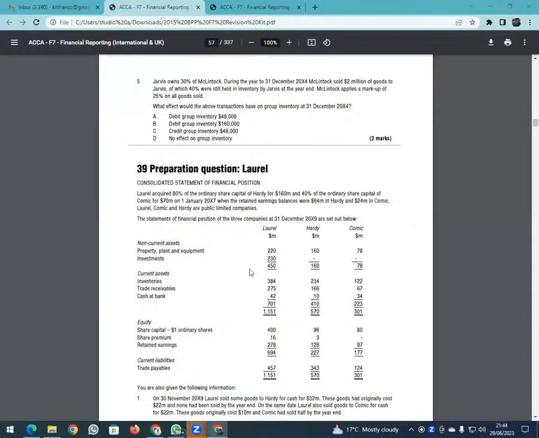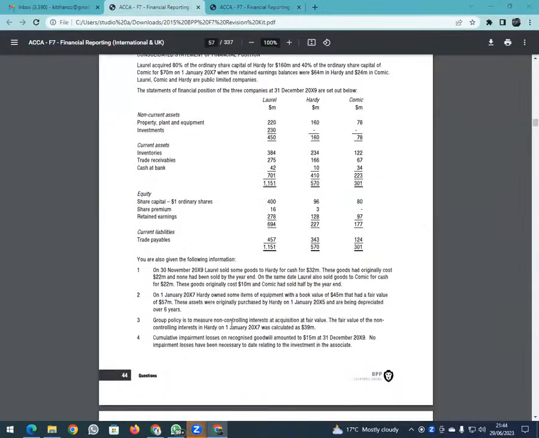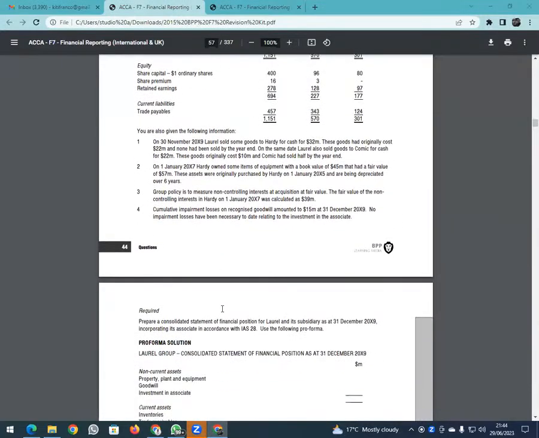We said NCI at the beginning was 39, and then we gave them some profits. Do you remember the profits we gave these guys? What was the profit given to NCI? It was 11, isn't it? So you take 39 plus 11, and then you subtract the share of what here?